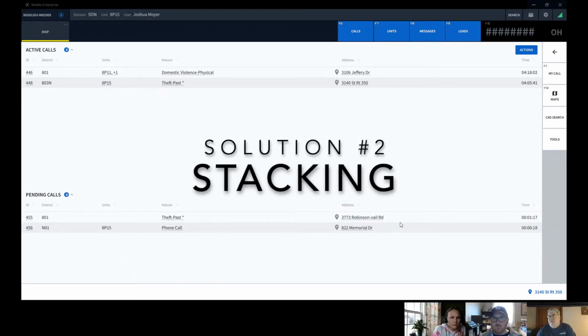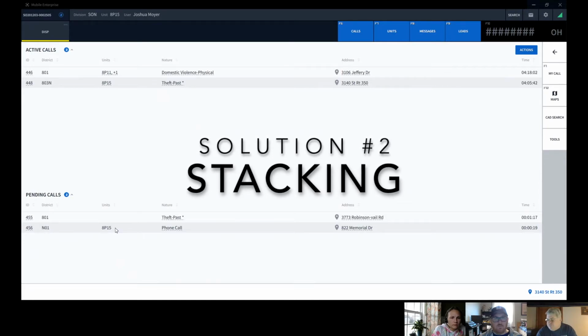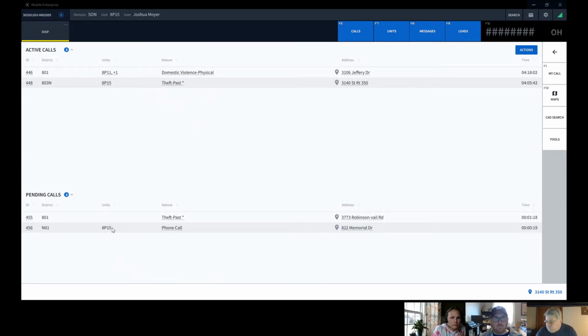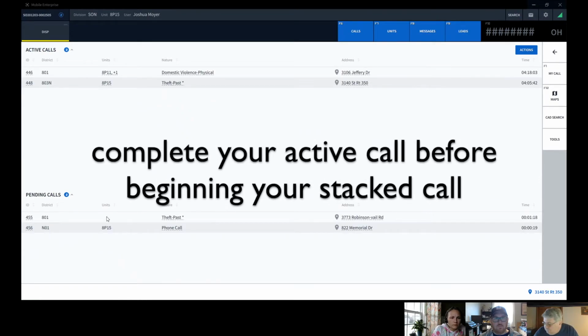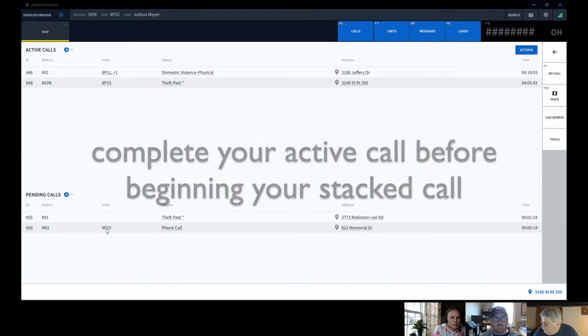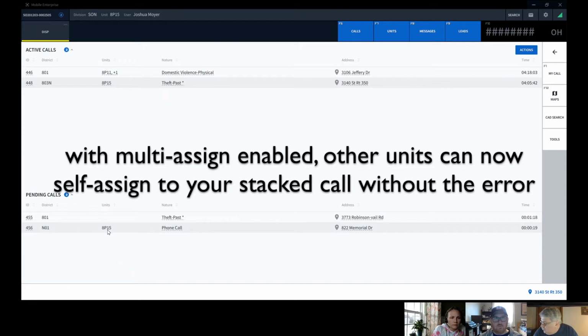Solution number 2 is stacking. Stacking a call keeps it in the pending calls queue while noting the intended unit in the units column. The unit can complete their active call before beginning the stacked call. By enabling multi-assign, the stacking feature is now elevated to allow another unit to grab the call from the pending queue and self-assign as well.